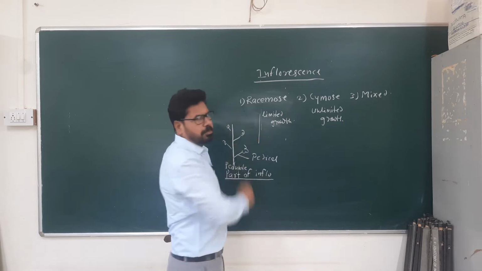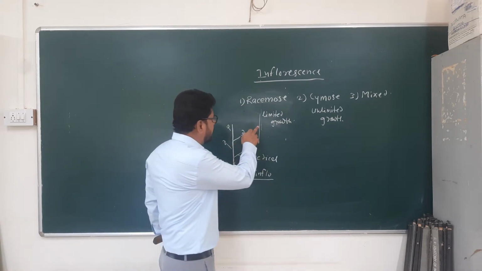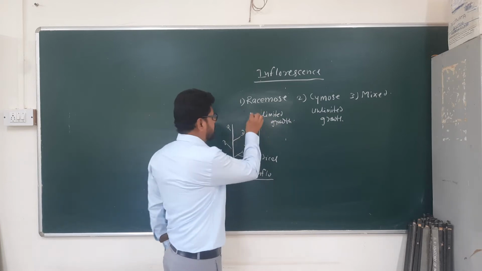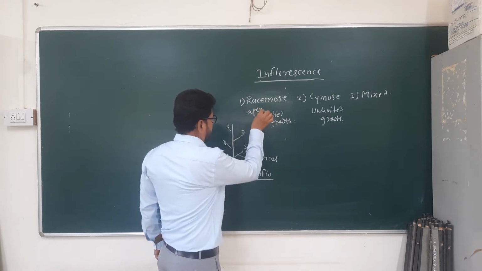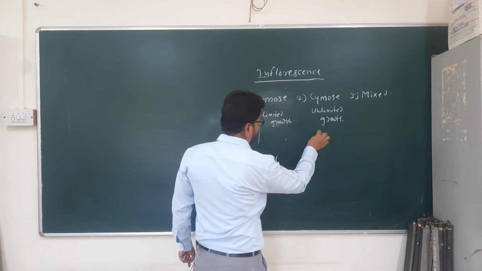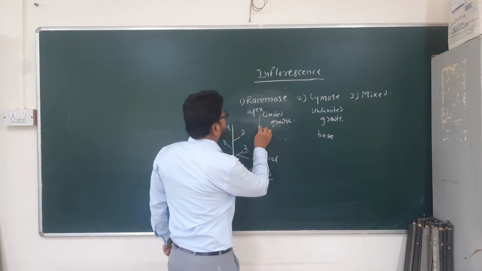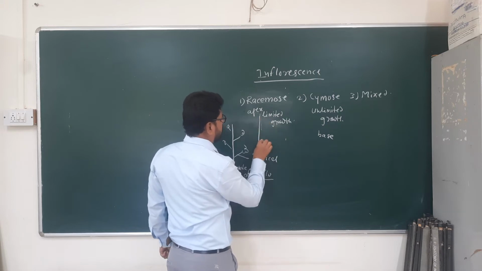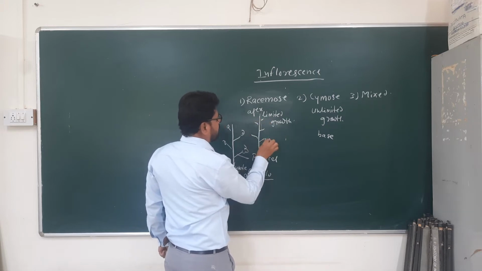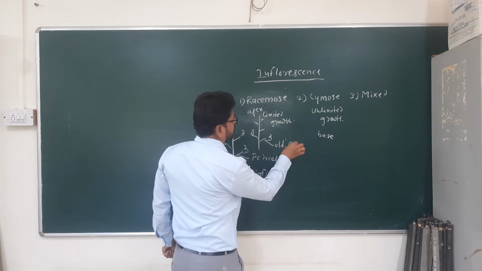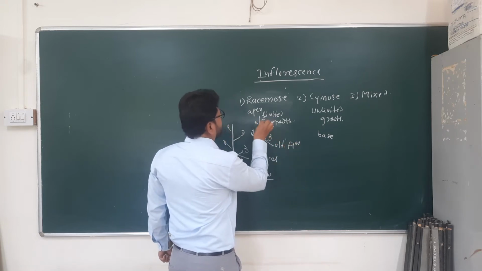Here in racemose inflorescence, younger flowers are at the apex, and here younger flowers are at the base. See, this is the simple inflorescence. This is the old flower. This is the younger flower.